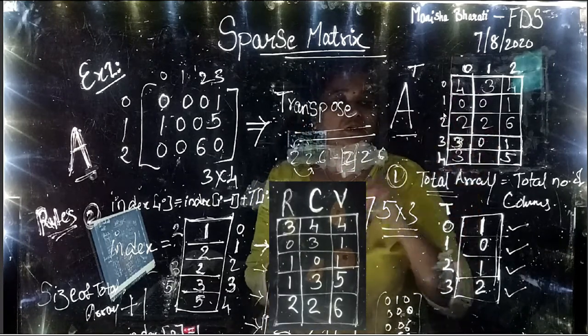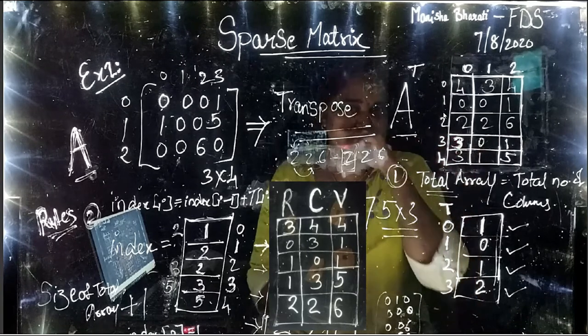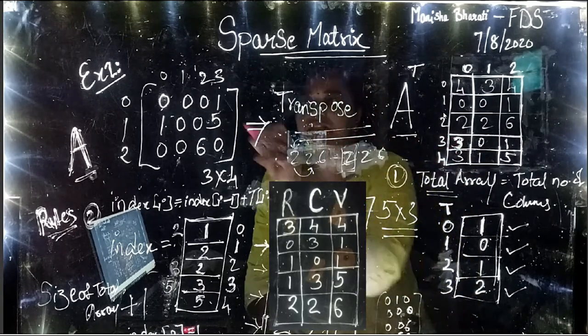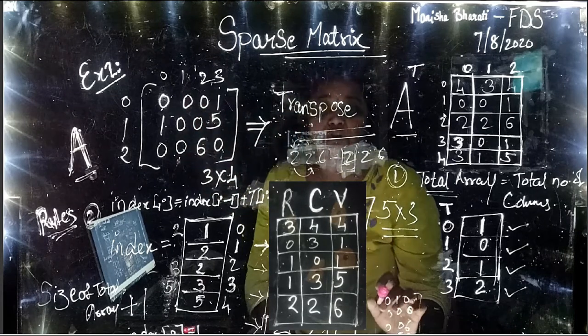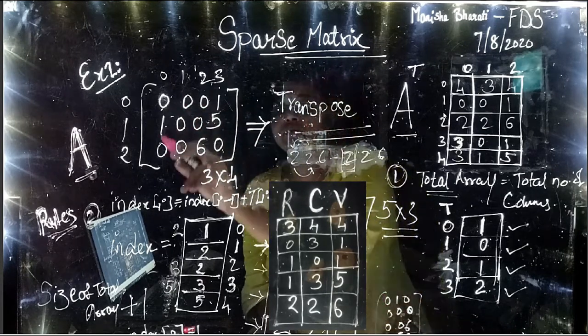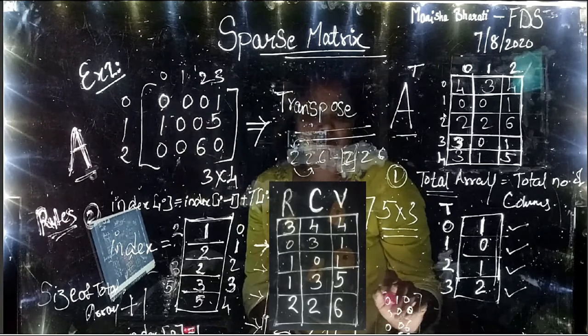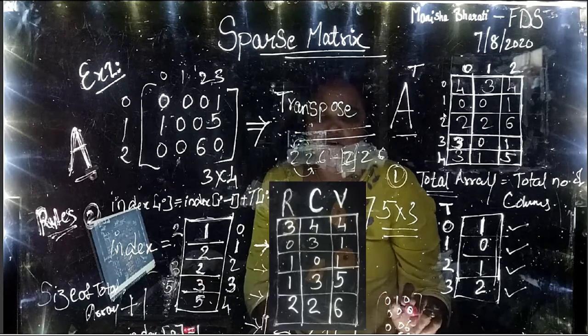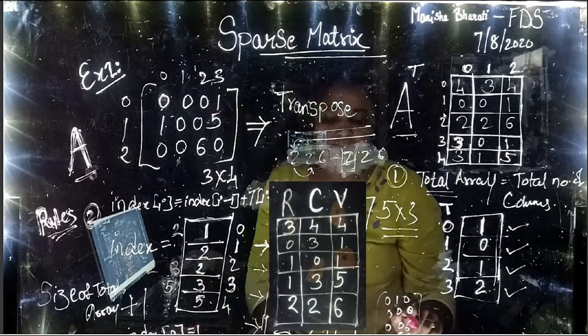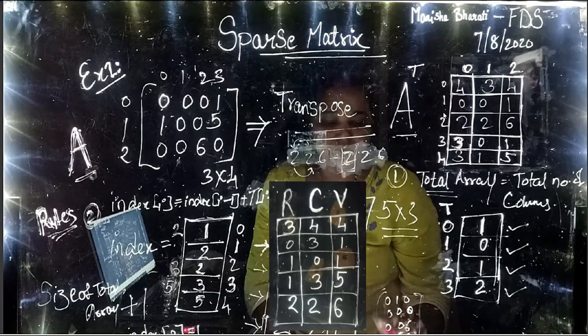We can even cross check this. In rough, you can just convert this compact matrix for your cross-checking purpose like this. So 0 1 0 has to be written like this horizontally, and then 0 0 0 horizontally, 0 0 6 like this, and 1 5 0 like this. So this is how you have to cross check it.